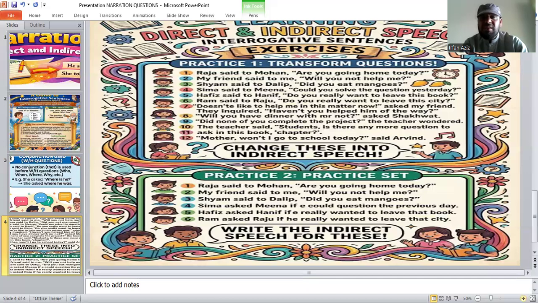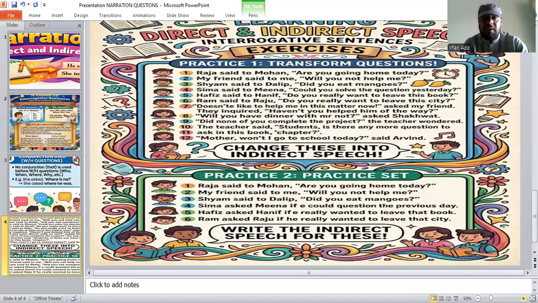Hafiz asked Hanif if he really wanted to leave that book. Ram said to Raju, "Do you really want to leave the city?" Ram asked Raju if he really wanted to leave that city.